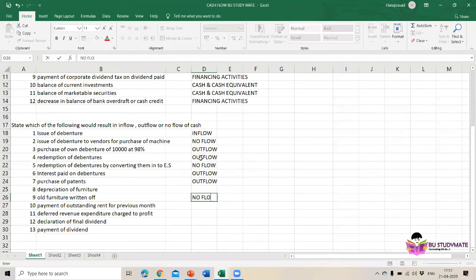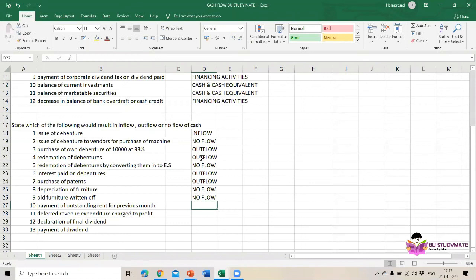Then depreciation of furniture: depreciation doesn't include cash, it's written on paper, so no flow.